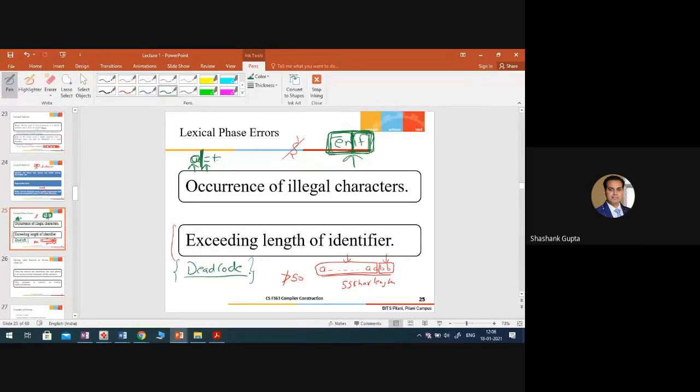Another example could be the elimination of common sub expressions, which you might have heard about in C or data structures. If I have constant expressions like 5 into 6 minus 3 into 5, I can simply evaluate them once, because the compiler need not spend time on such evaluations again and again.